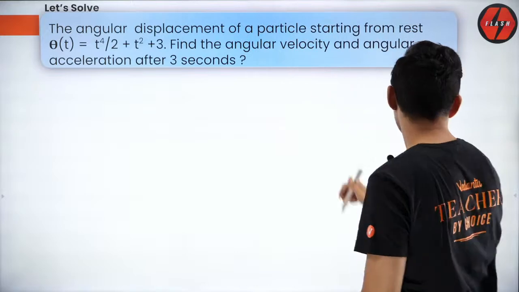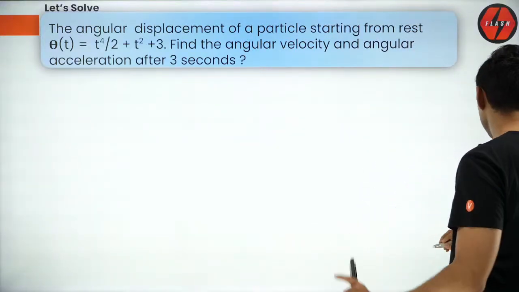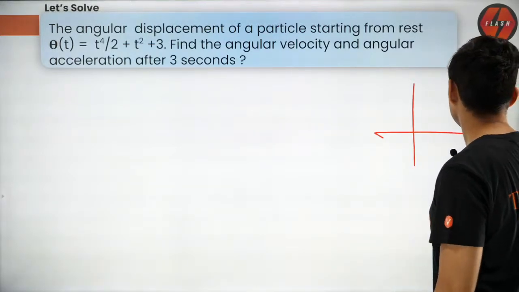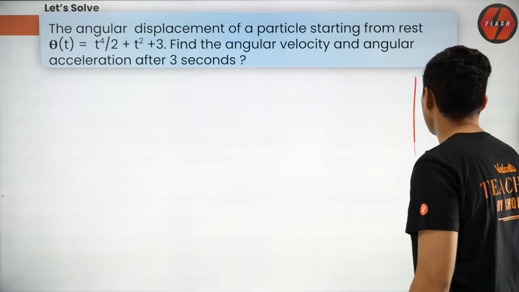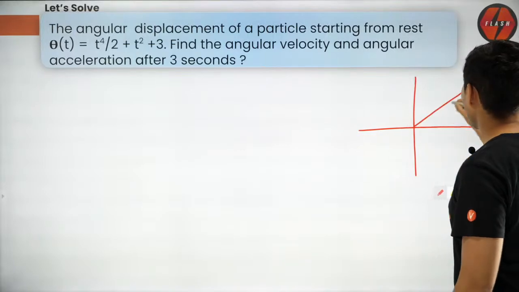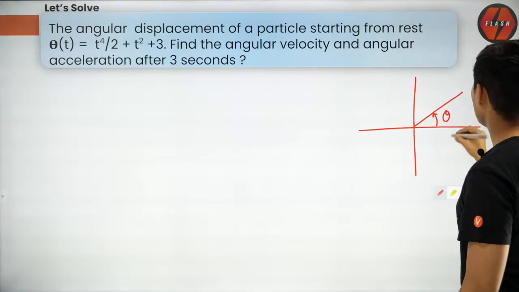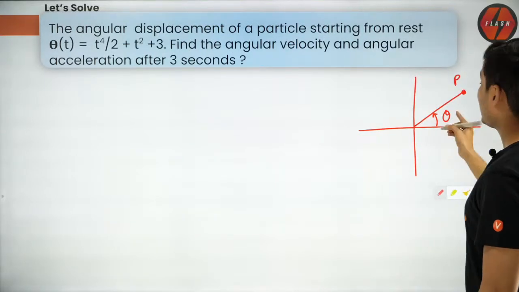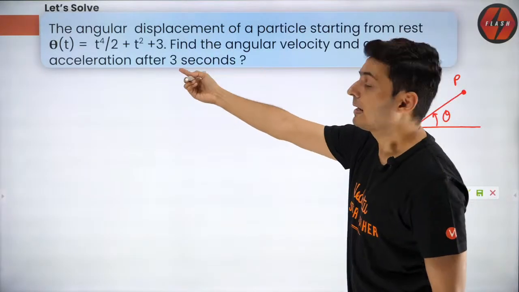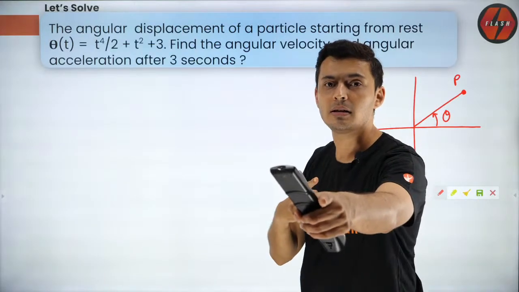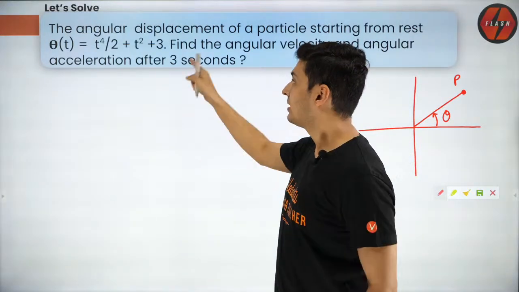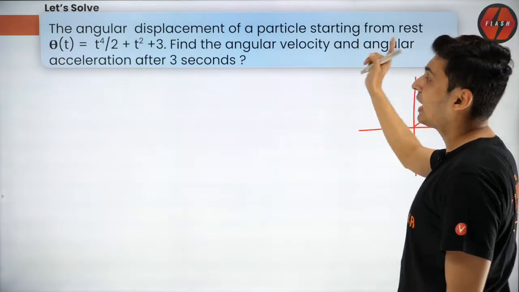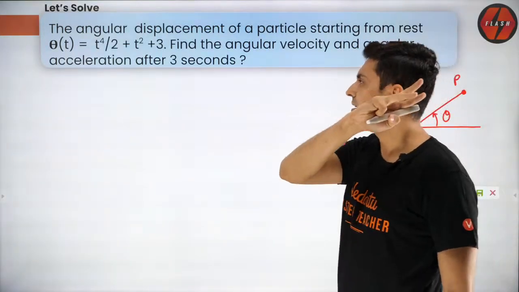What is given? Let's try to visualize this first, although it is very simple. It says that there is a particle whose angle covered is dependent on the time. You tell me time, I will give you angle. At this time, oh, it is here. At this time, it is here. What is the velocity and acceleration angular wise after 3 seconds?